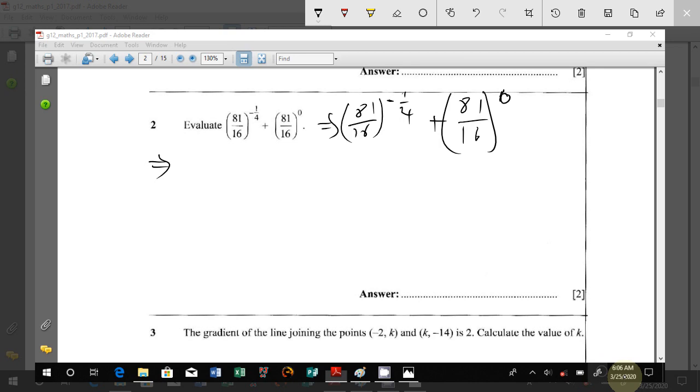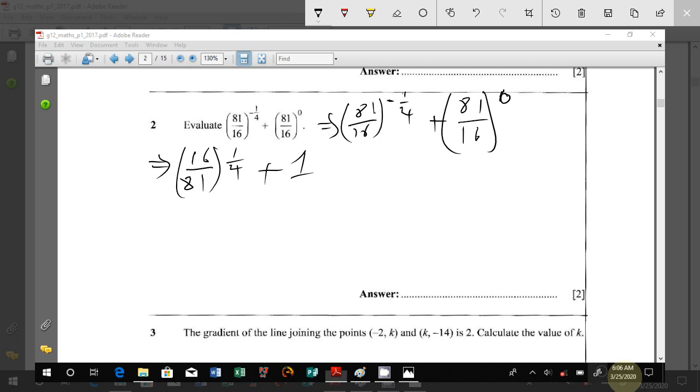But this, we make it a positive power. Remember what we did? We just swap this and this, then it's a positive power, but we maintain this one. So it will be 16 over 81, to the power 1 over 4. But plus the whole lot of this, we said raised to the power 0 is 1. That's it.